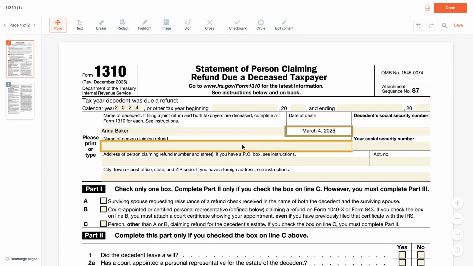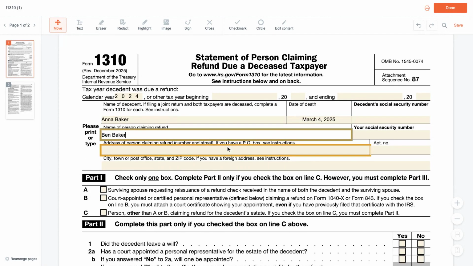Next, your information as the person claiming the refund, your name and mailing address. The refund will be issued based on what you enter here.